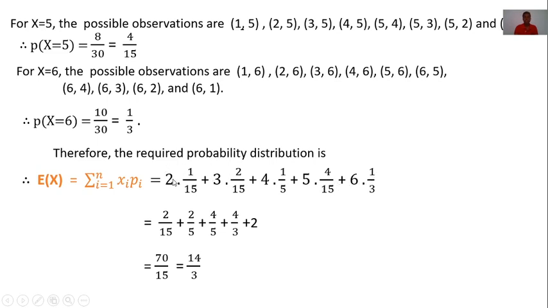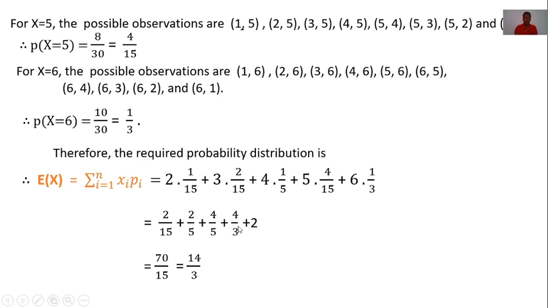Now taking the product, 2 into 1 by 15 means 2 by 15. 3 into 2 by 15: here 3 gets cancelled, remaining 2 by 5. 4 into 1 by 5 means 4 by 5. 5 into 4 by 15: here 5 gets cancelled, remaining 3, means 4 by 3. And in the last, 3 gets cancelled.